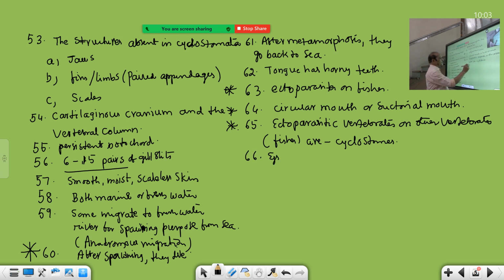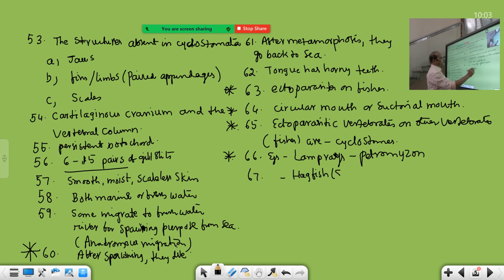66 examples. These are also important for matching. First example, lampreys, Petromyzon. Petromyzon is the scientific name, and the common name is lamprey. And the second example is hagfish.